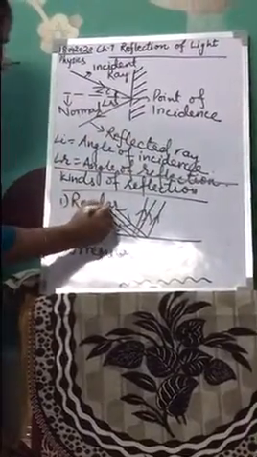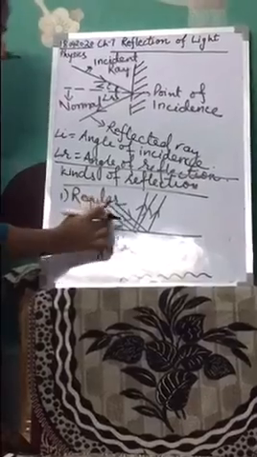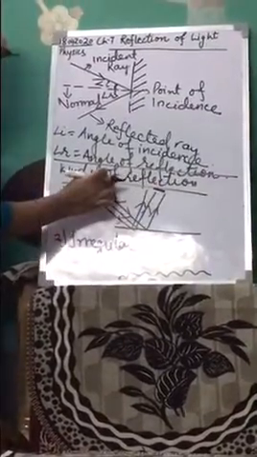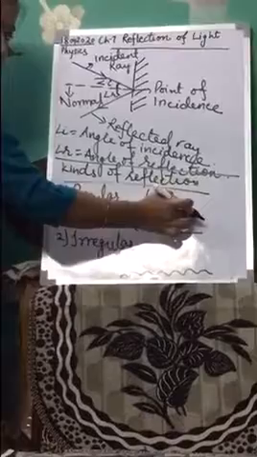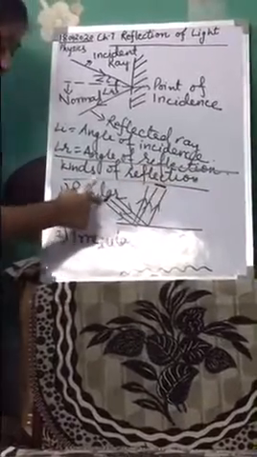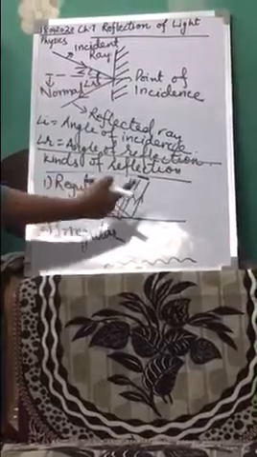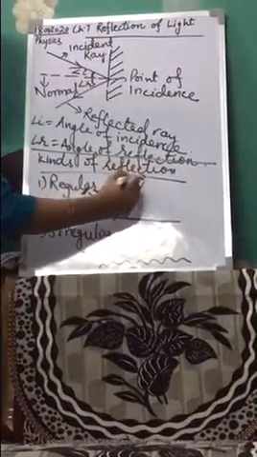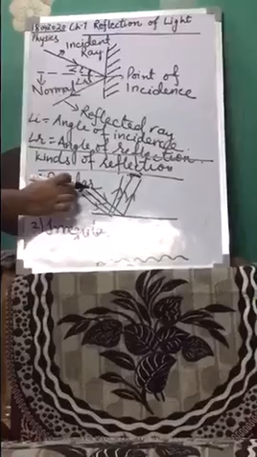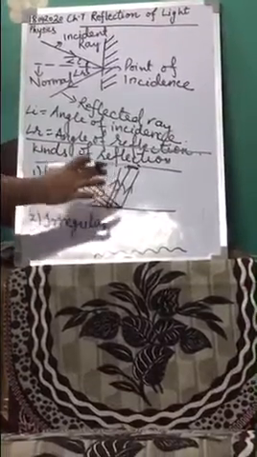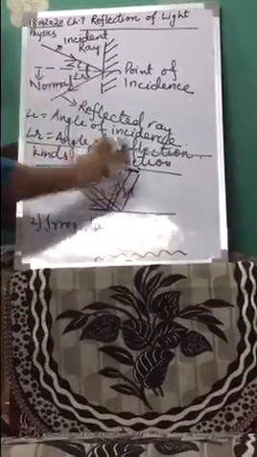That means if an object is here, the image will be seen here only, not somewhere else. If you want to see the image of this object, where do you have to stand? Here at this place you have to stand to see the image of this object. So in regular reflection, the image will be seen at a particular place only, not at all places.